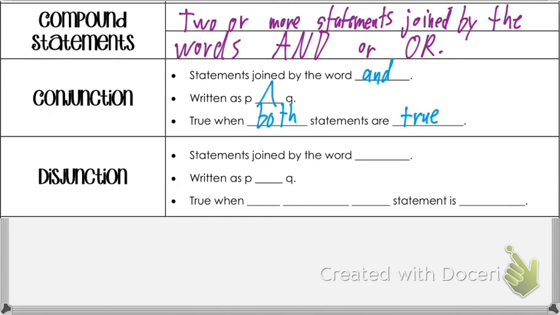Now we also have disjunctions. So we have conjunctions, we also have disjunctions. Disjunctions are going to be statements joined by the word or. So if it's and, it's a conjunction. If it's or, it's a disjunction. We have a symbol as well. We flip the A upside down. So the one that looks like an A without the line through it is and. A for and. The other one is or. I don't have a fancy way to remember that. Just say it's the other one.